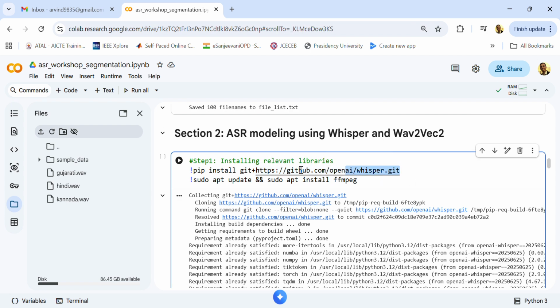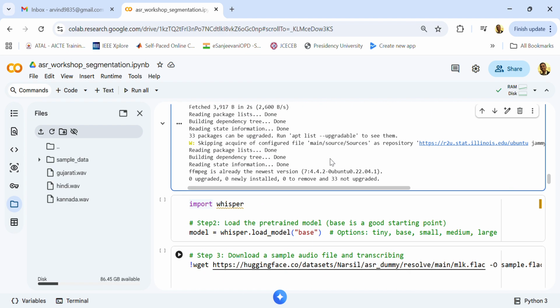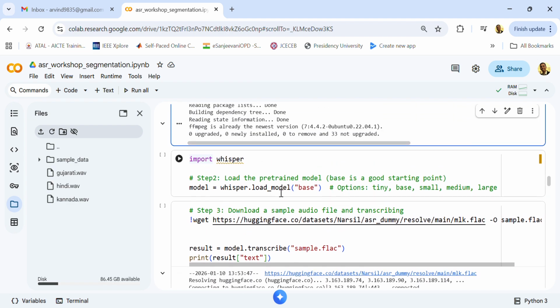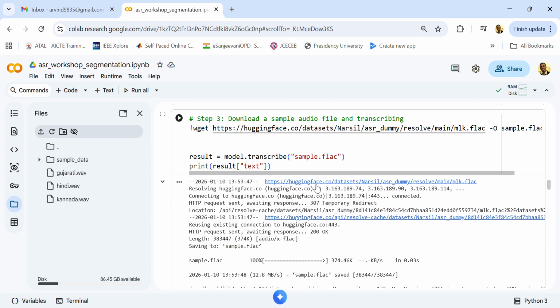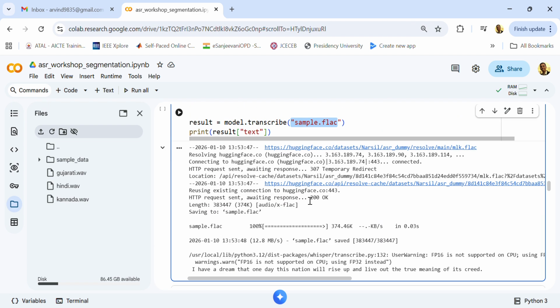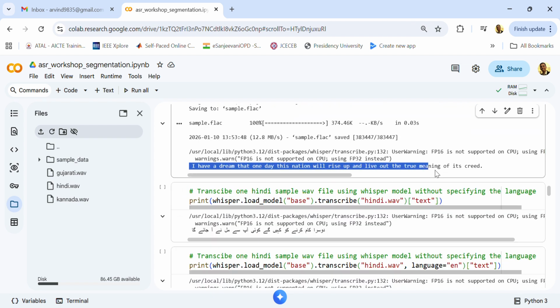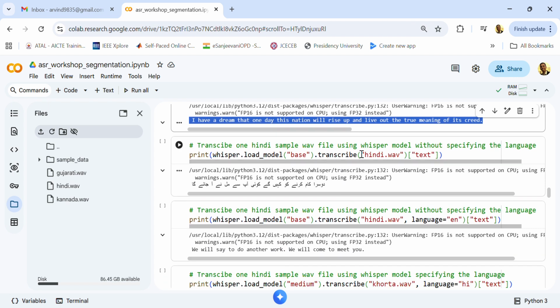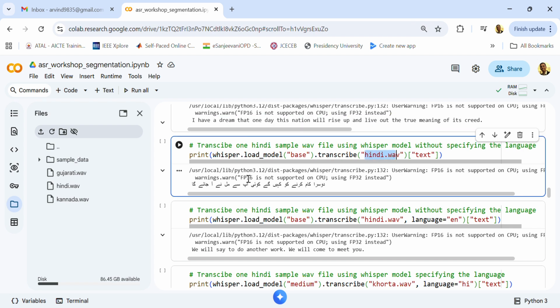So first thing is installation of the libraries for Whisper. We started with Whisper, we installed the libraries. Then we imported the model. There are different options which you can try on your own, but we went with the base model. And then we first did ASR for an English wave file, and we got the result. This is the wave file. This is the ASR output: I have a dream, something. And then we tried for a Hindi wave file, and we saw that it gave something like this in Urdu.